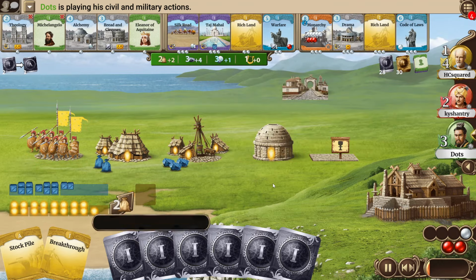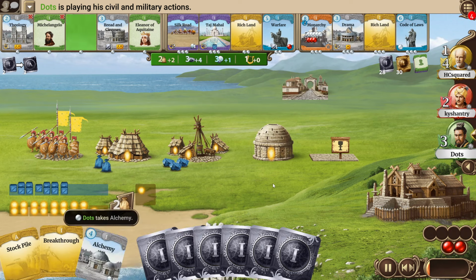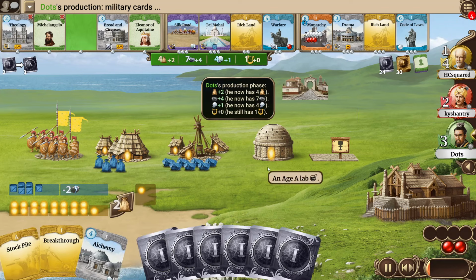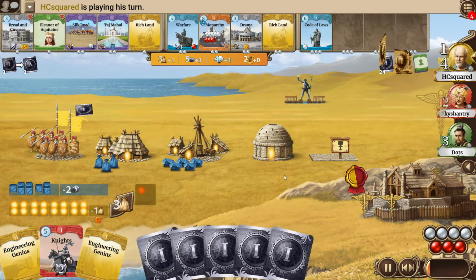Dots this turn finishes the Rome roads, increases his population, and takes the alchemy. He didn't build a lab yet. He has enough science and resource to just build an alchemy directly, so I think that looks like a good choice. Also, there's Leonardo in the game. Let's see if my Taj Mahal prediction will actually come true or not.